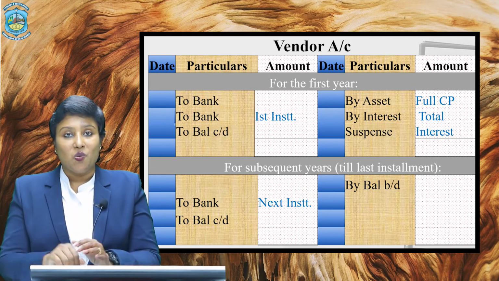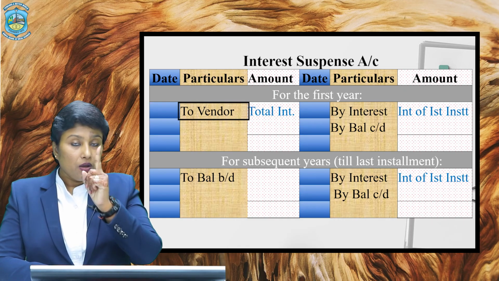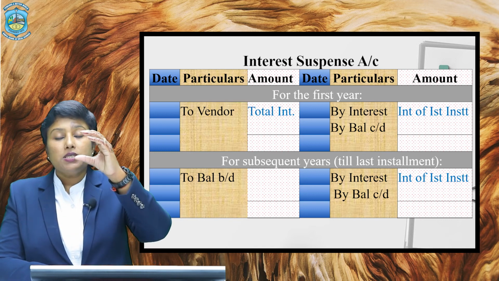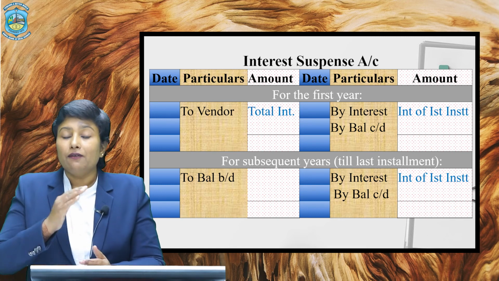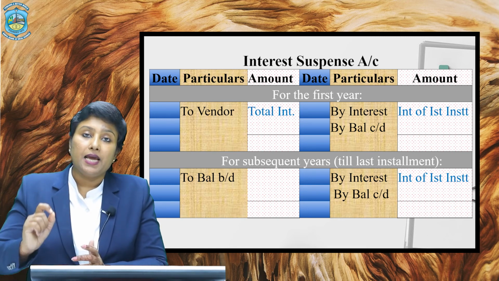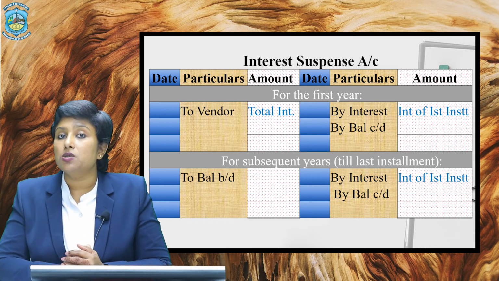Now the next important account is interest suspense account, which you had debited in the very beginning of the year, or you can say on the date of purchase. So definitely this account will be debited with the name of vendor. Okay, so in the debit side, write down to vendor on the date of agreement with the total interest amount. Now, whenever the installment becomes due, you have to credit this amount and write as by interest because this is the amount of interest you made due on the date of installment.